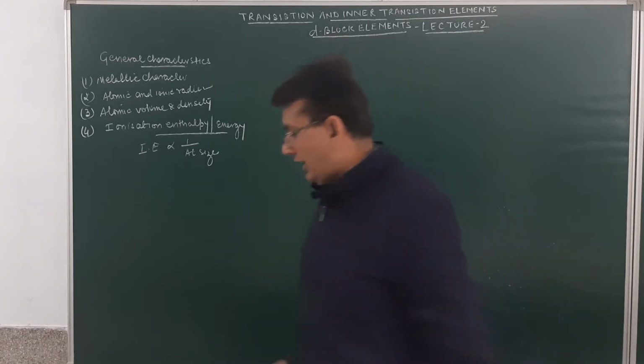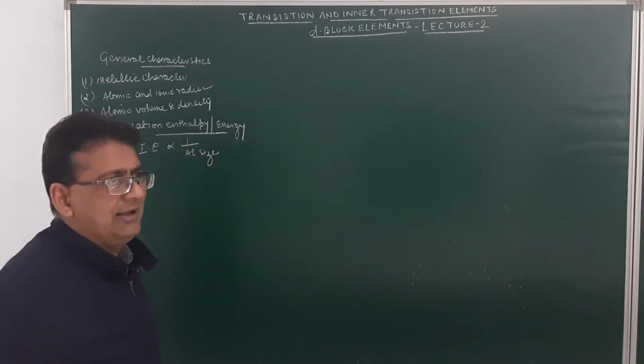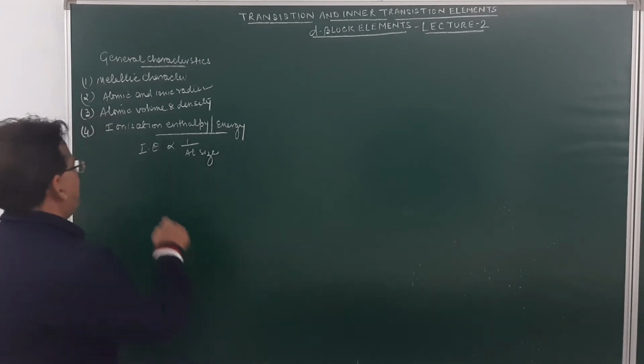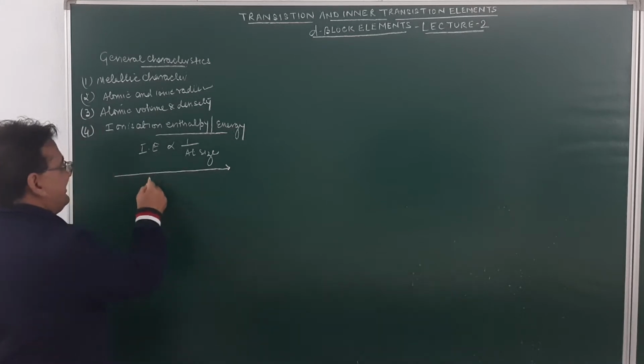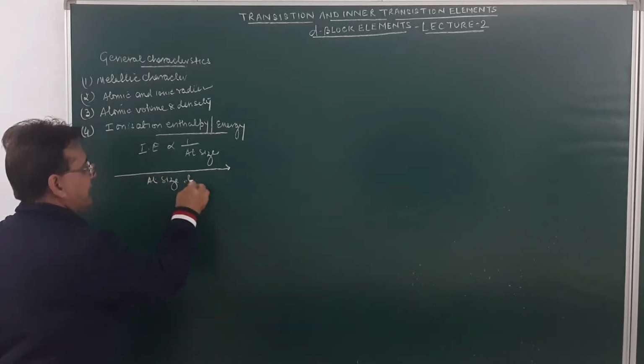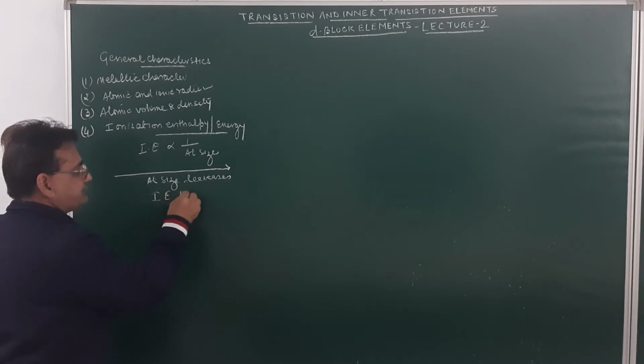Now, as we move along the series, either 3d series, 4d series, 5d series or 6d series, atomic size decreases. The reason for this has been explained to you in the previous lecture. Atomic size decreases, so ionization energy increases.